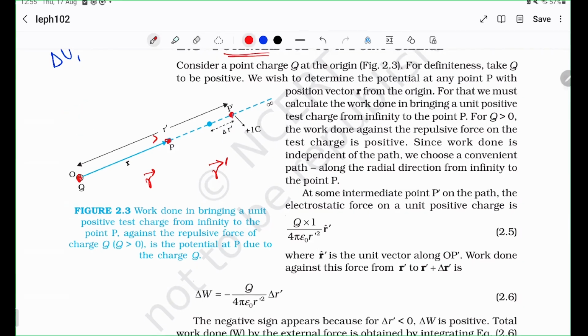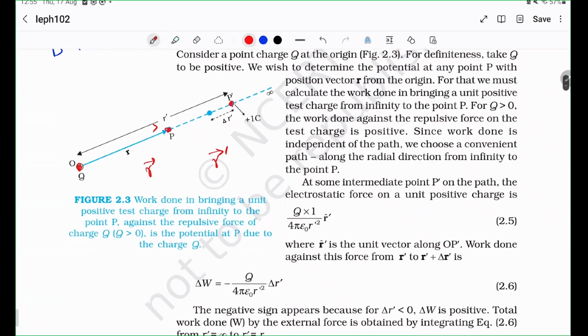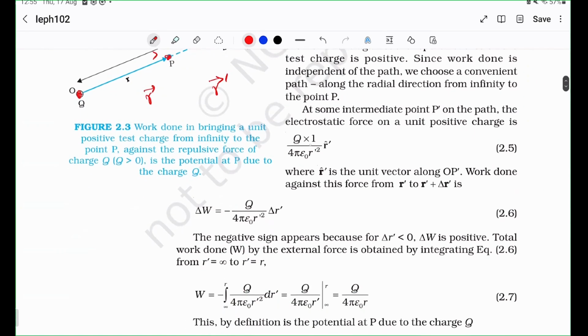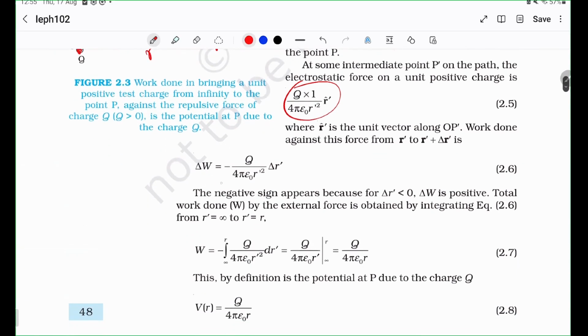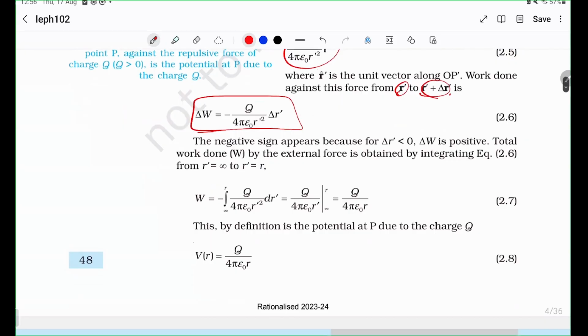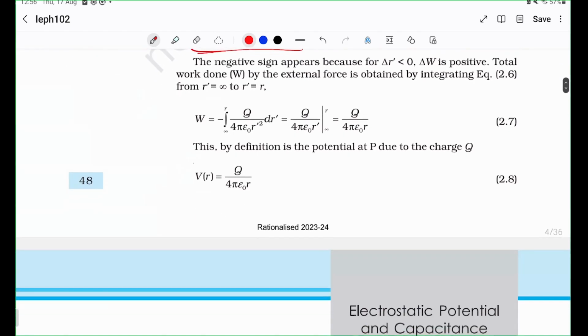So yes. Anyway, from Coulomb's law, this is the electrostatic force. So we can calculate the work done from r prime to r prime plus delta r prime, because we want to calculate the change in the potential energy, right? So that's what we are aiming to do. We are calculating what is the work done for the test charge to come from r prime to r prime plus delta r prime. So very simply put, let's do it on our own.